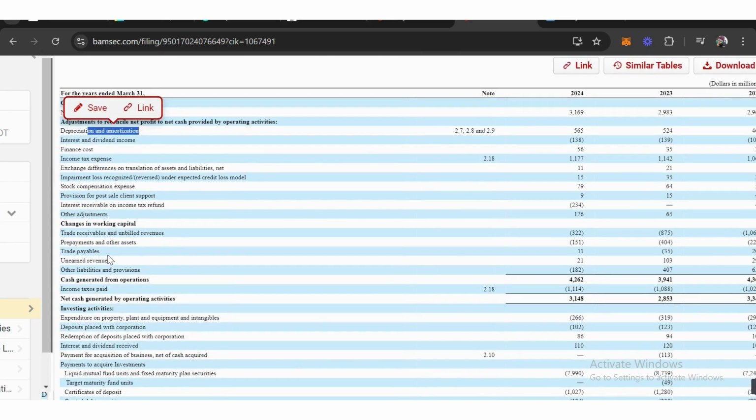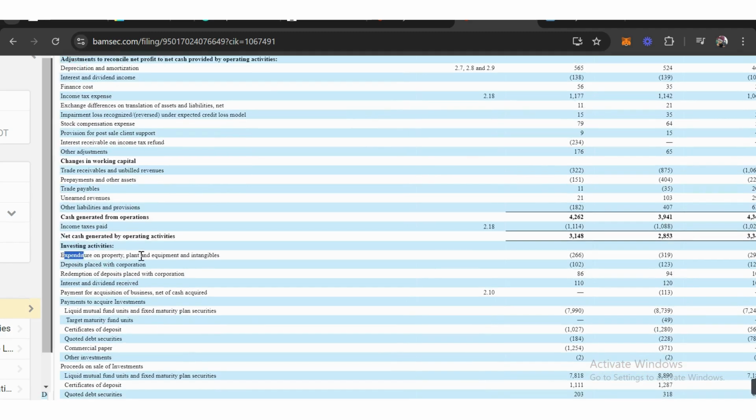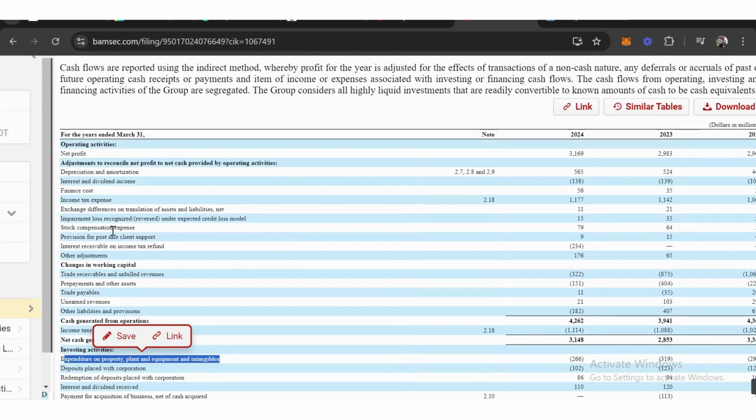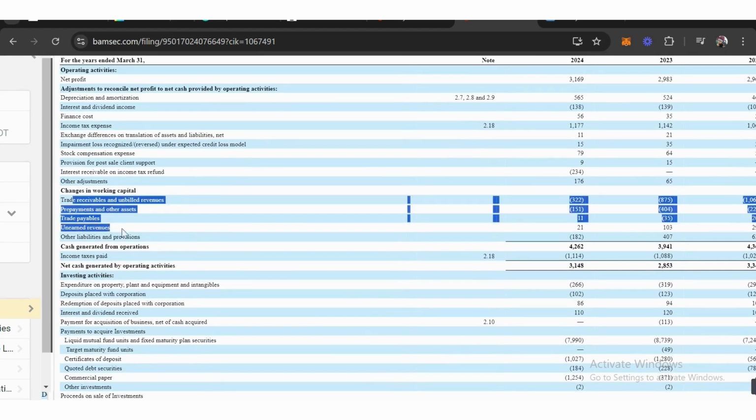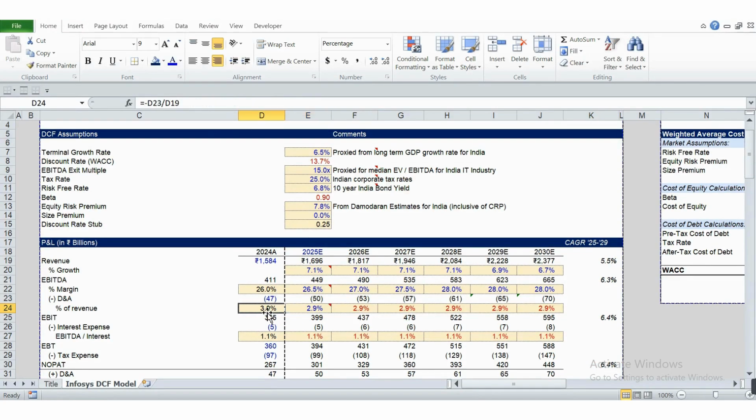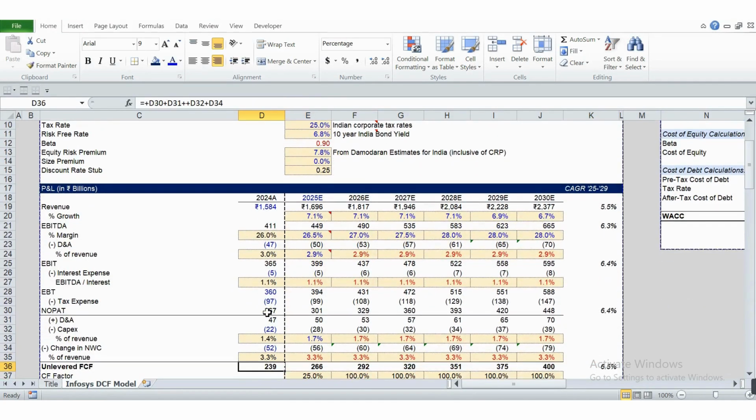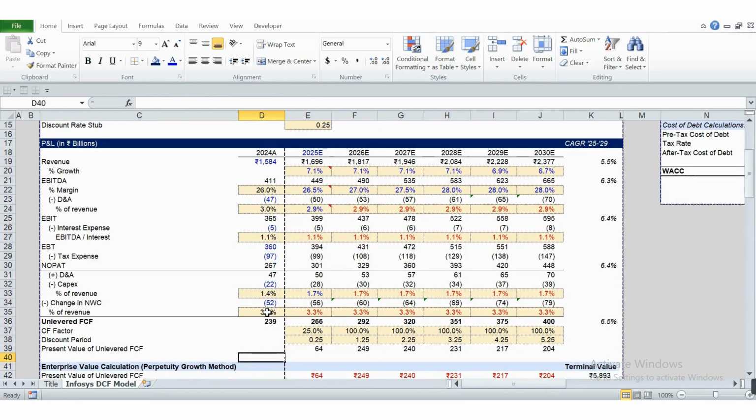Next, for capex, I have taken the expenditure on property, plant and intangibles and considered this as capex for this modeling exercise. And for change in working capital, I have taken these line items, which you can see in the blue hard-coded numbers over here. If you audit this, you will easily be able to understand where these numbers are coming from. Okay, so your revenue is sorted, EBITDA is sorted.